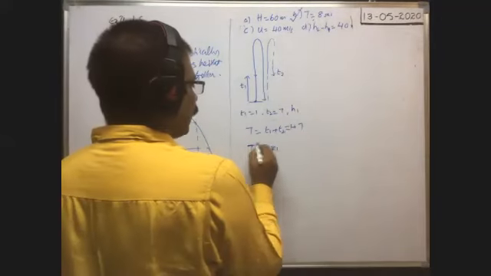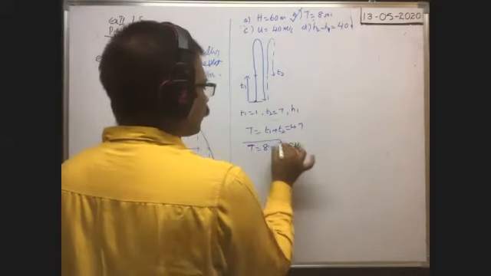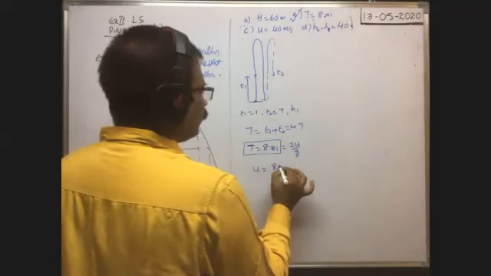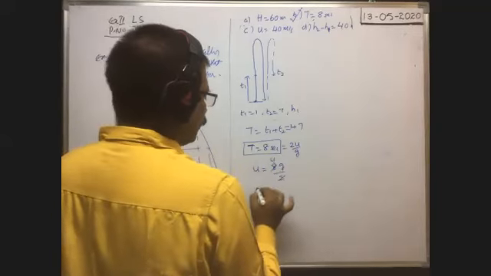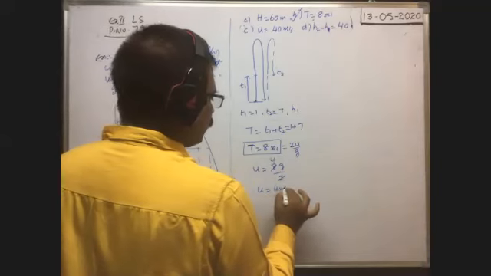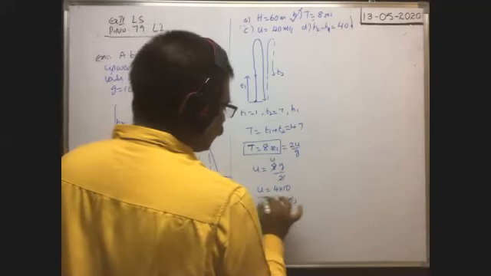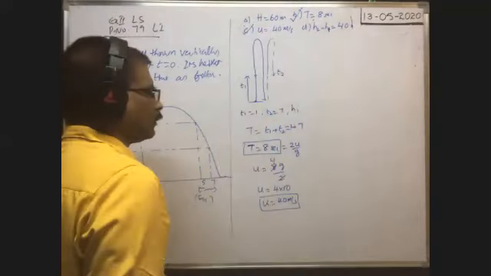If you are given the time of flight, immediately we can write time of flight is equal to 2u by g. From this, u is equal to g times 8 by 2. 2 fours are 8, so u is equal to 4 into g, which is 10. So the velocity of projection is equal to 40 meter per second. That is also correct, so option C is also correct.